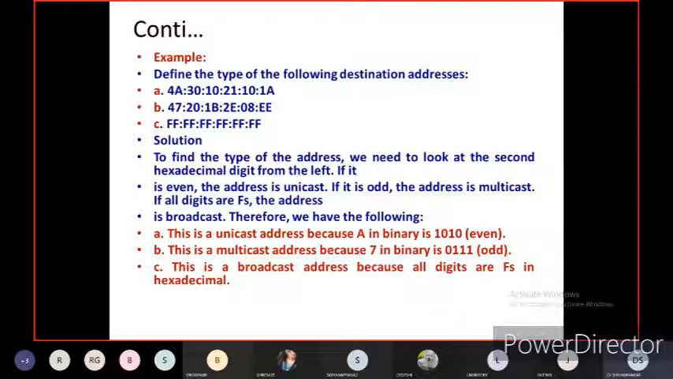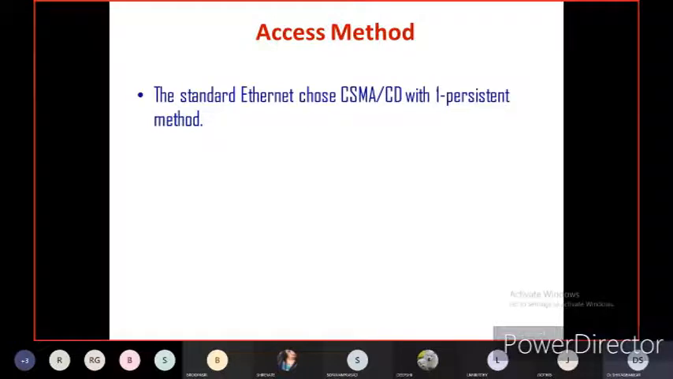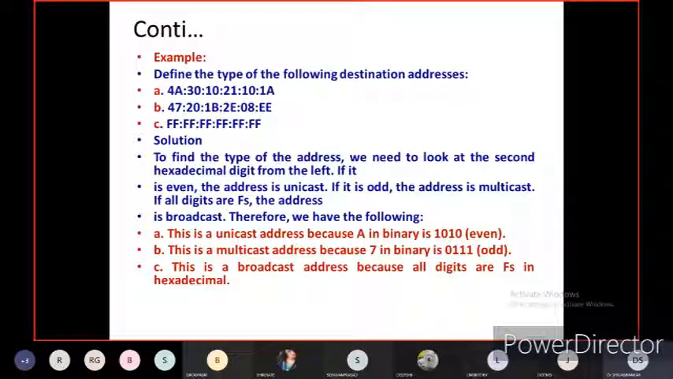See, this is a broadcast address because all digits are F, meaning 1 1 1 1 only. All numbers are F only, in hexadecimal. That's why it is called broadcast. Dear students, you should know that unicast is always even, multicast is always odd, and broadcast should contain all digits as 1 1 1 1, that is F.